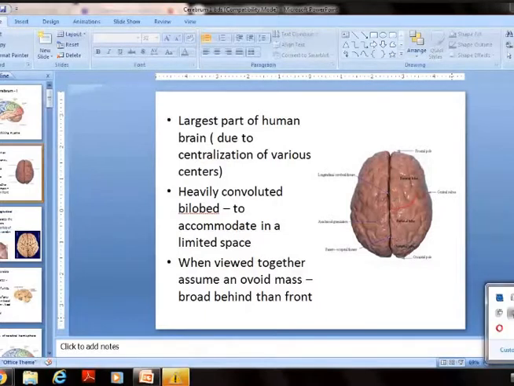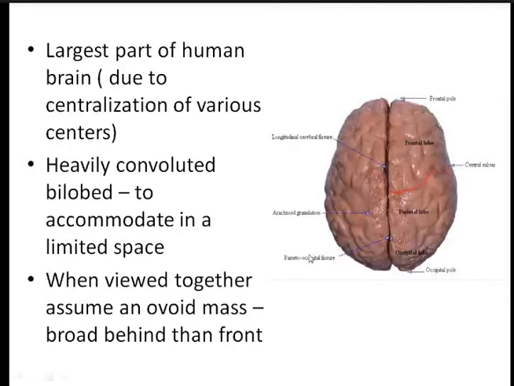It is highly convoluted because it has to accommodate itself within a limited space, that is, within the cranial cavity. And the cerebrum consists of the left and the right cerebral hemisphere.